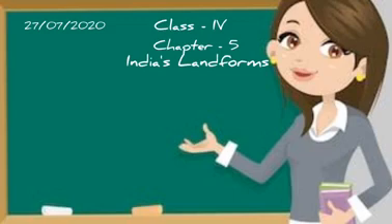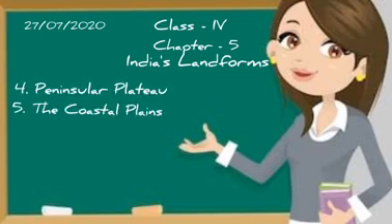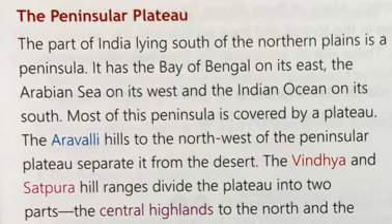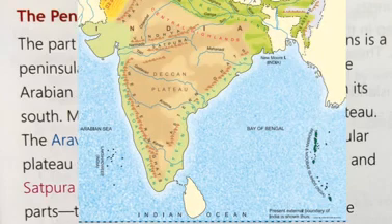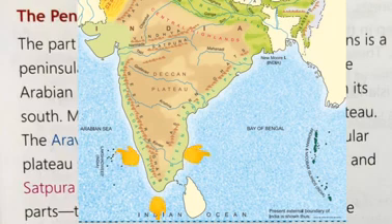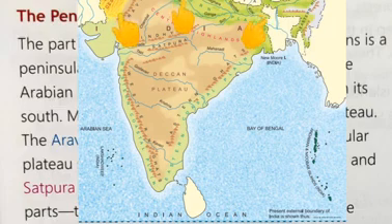In this video we are going to learn about the peninsular plateau, the coastal plain and the islands. First is the peninsular plateau. We all know about peninsula. A peninsula is an area of land that is almost surrounded by water on 3 sides. The fourth side is attached to a larger body of land.